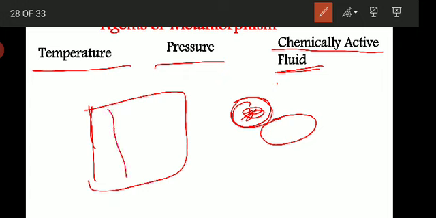Suppose this is a rock which has cracks in it. These chemically active fluids flow into these cracks, and water is a very important fluid which may be present in the liquid or the vapor phase.